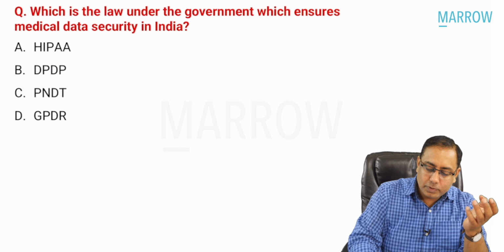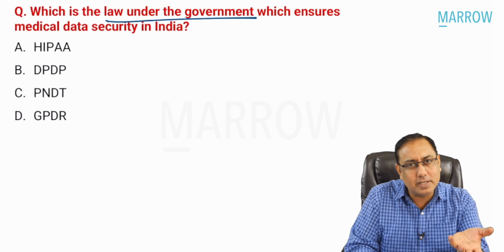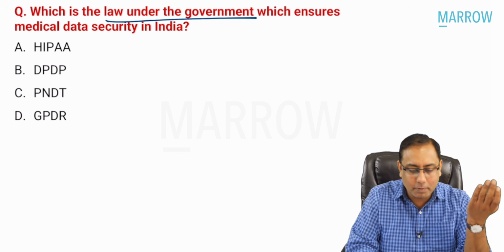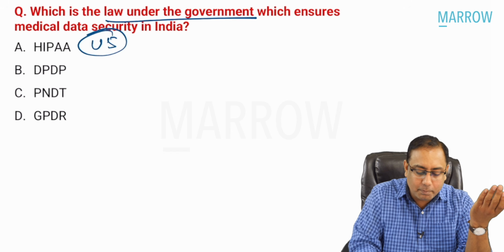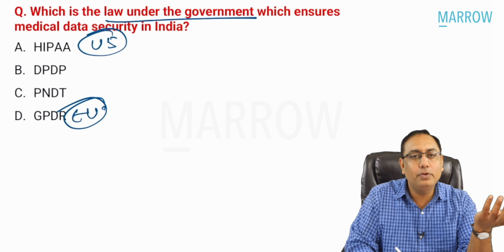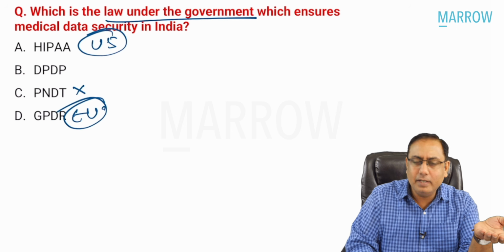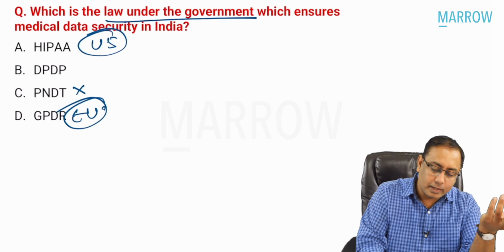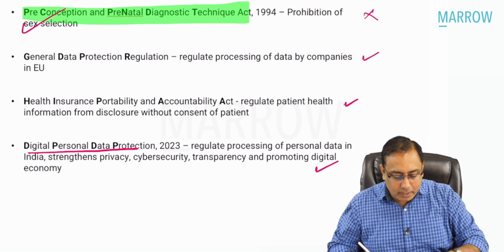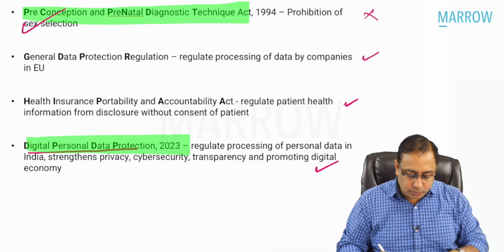So the best answer, which law under the government? Obviously we are going to give the Indian exam. You're not giving a US exam. If you were in US, you would have given HIPAA. If you were in EU, European Union, you would have given the GDPR. So PCPNDT, that is not about data security. The correct answer over here is DPDP, that is the Digital Personal Data Protection Act 2023.